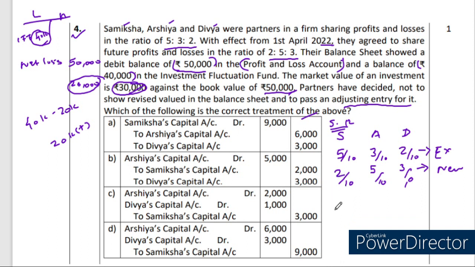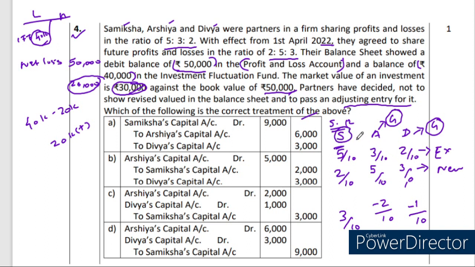5 minus 2 divided by 10 will be 3/10. 3/10 is the sacrificing ratio for the partner. And 3 minus 5, minus 2 divided by 10, it is the gaining ratio. Partner Arshaya gained, gaining partner Arshaya. Then Divya, 2 minus 3 divided by 10, it will be minus 1 by 10. So Divya also gained. So 2 partners are gaining, 1 partner has sacrificed. The sacrificing partner's name is Samiksha.